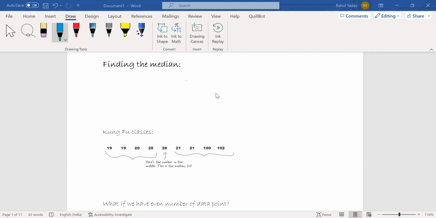So in today's video, we're going to continue our previous lecture that was on mean. Now in today's video, we will cover some topics regarding median. Okay, so in the previous video, we checked out that we have various kinds of central tendency, and out of those central tendencies, we had read something about mean.